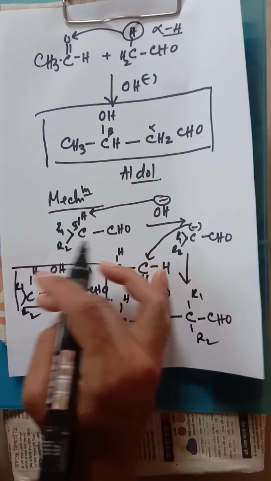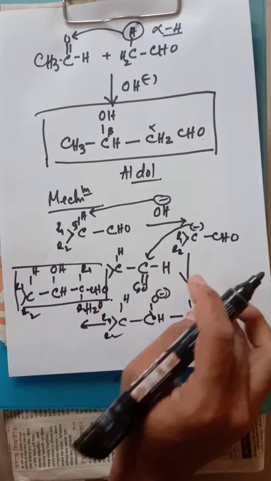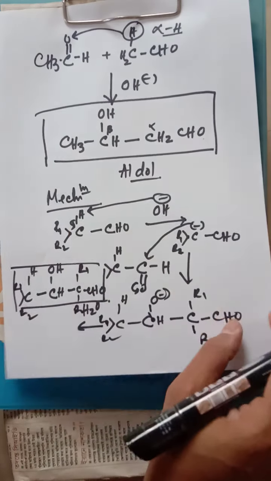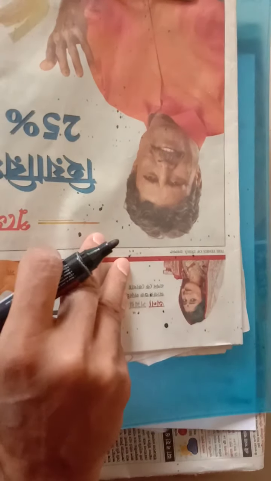What is the meaning? That means it may be a carbon containing any group, it may be two hydrogens, no matter. Why we require one alpha hydrogen, that's why I have mentioned. So overall this is the mechanism of aldol condensation. So it's over now. Now moving towards the next part, that is the Cannizzaro reaction.